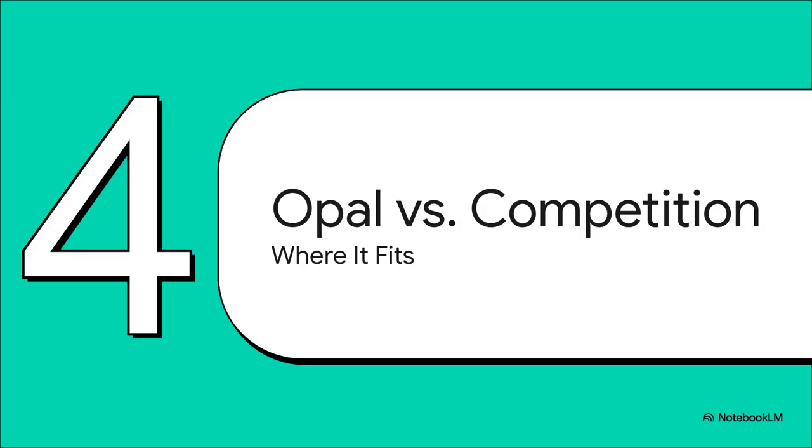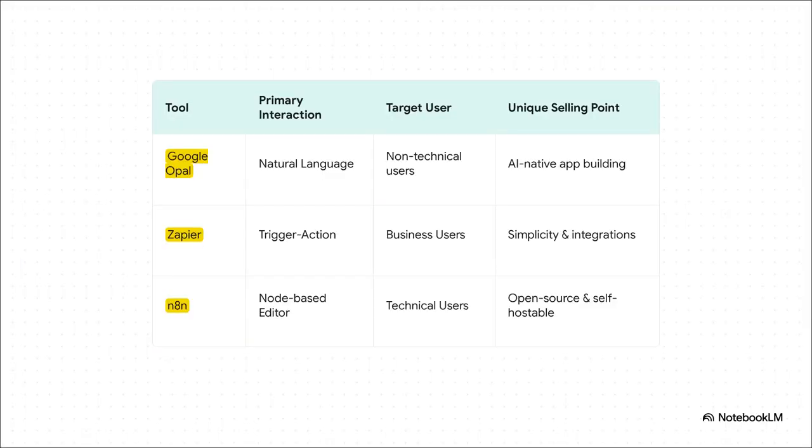So with all that in mind, how does Opal stack up against the competition? I mean, there are other no-code tools out there, so let's see where it fits in. So if you look at the other big names, they all do something a little different. You've got Zapier, which is amazing for hooking up existing apps. Like, if this happens in Gmail, do that in Slack. Then there's n8n, which is more for the tech-savvy crowd. It's open source and super powerful. But Opal's playing a whole different game. It's not about connecting existing apps. It's about creating new little AI apps from the ground up, just with words.